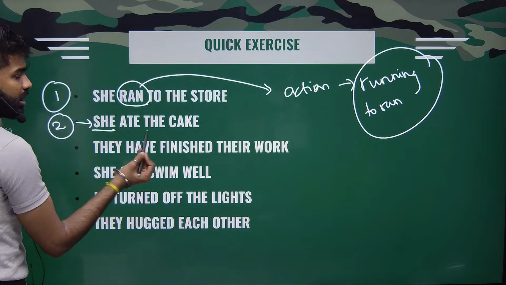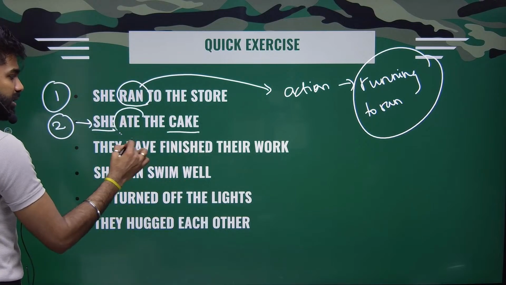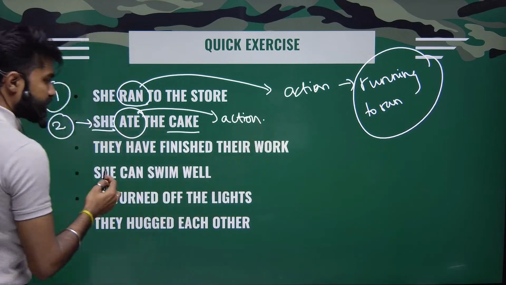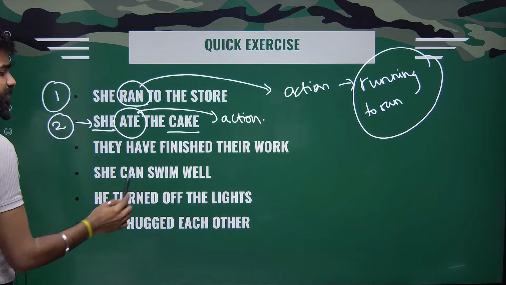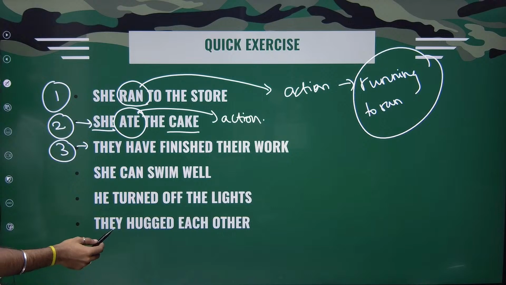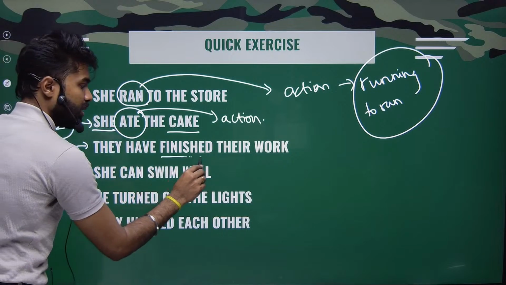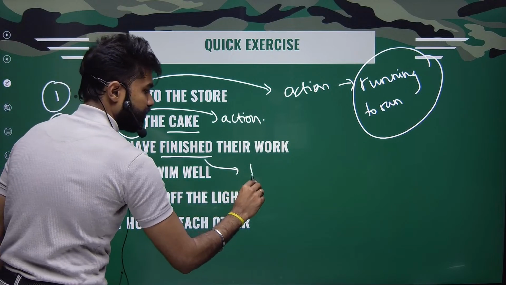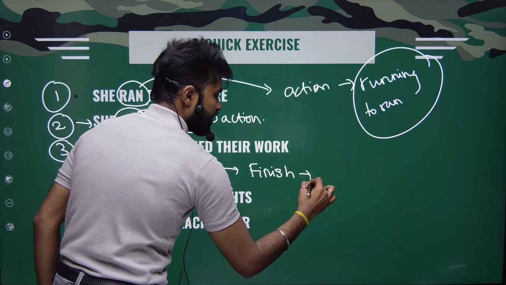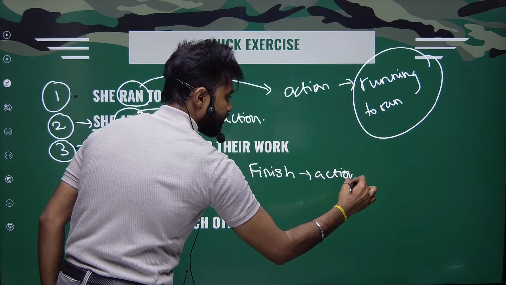She, pronoun, cake, noun, ate is an action. They have finished their work. They have finished their work. Where is the action here? Finish is my action.